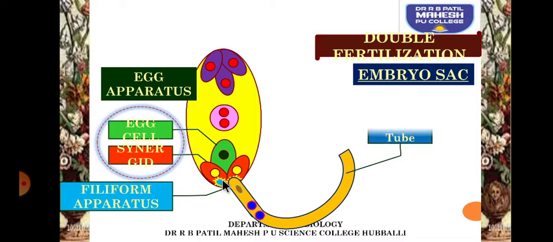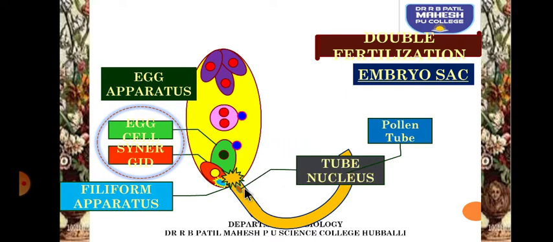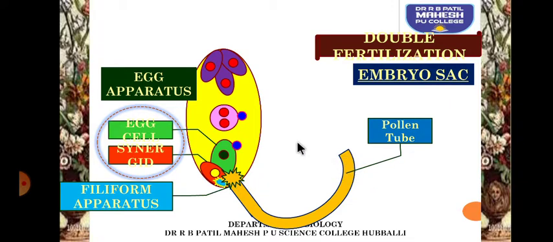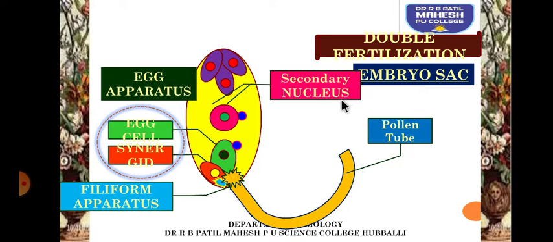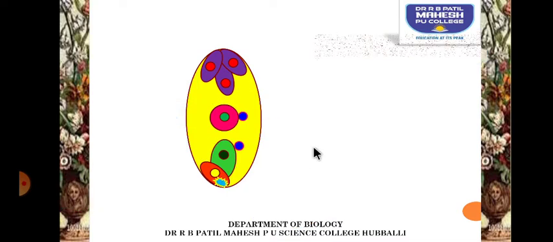See here students, the pollen tube is there with a tube nucleus and two male gametes. Once it enters the micropyle, the filiform apparatus will guide the tube towards the egg, and there will be a secretion of chemical, which is called chemotaxis. The tip of the pollen tube will burst out, releasing two male gametes. The tube nucleus undergoes degeneration after the release of the male gametes. The two polar nuclei fuse and form the secondary nucleus, and two male gametes will be present in the embryo sac.